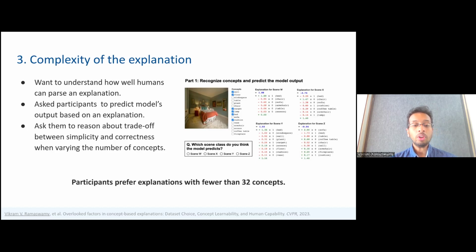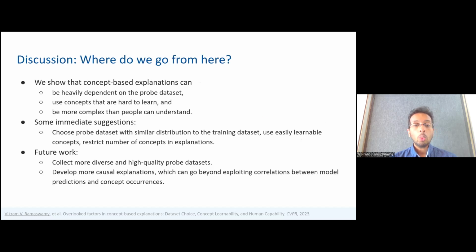We find as the number of concepts increase, participants struggle to identify the correct class, and most participants prefer explanations with fewer than 32 concepts. We have shown that concept-based explanations currently can be heavily dependent on the probe dataset, use concepts that are hard to learn, and be more complex than people can understand.